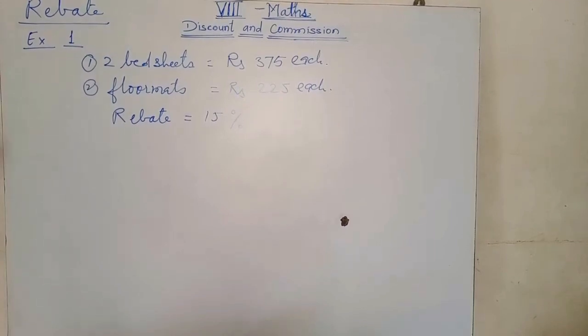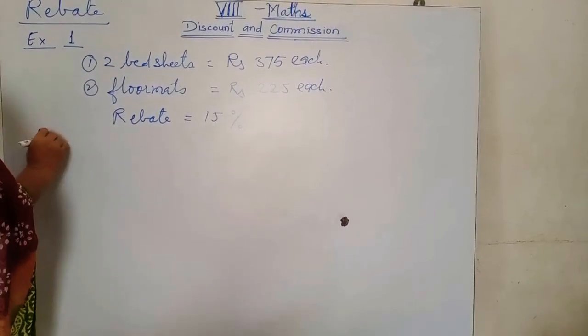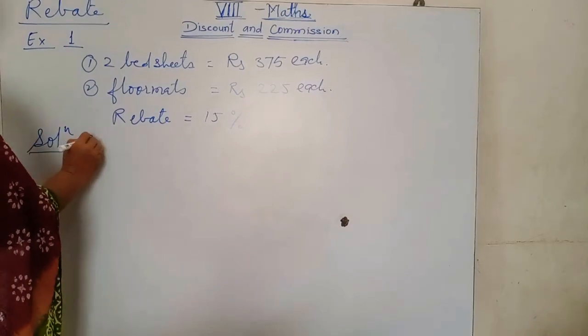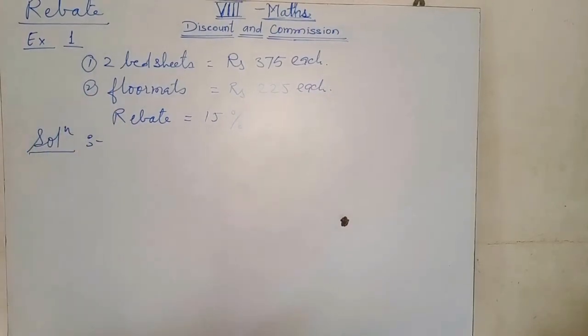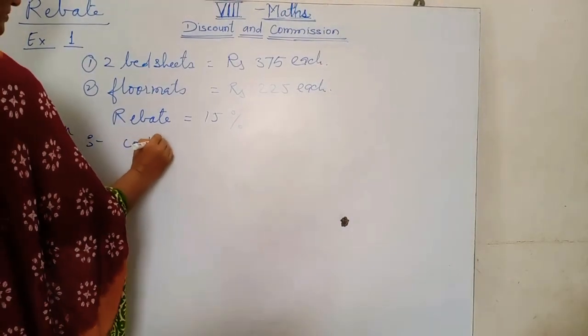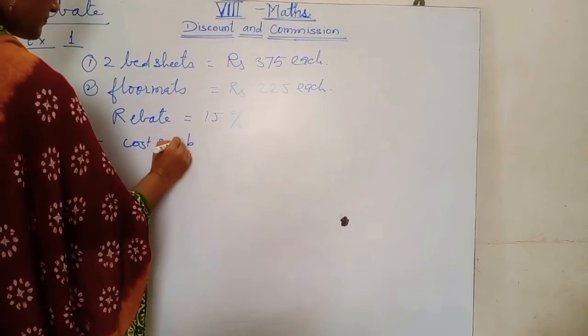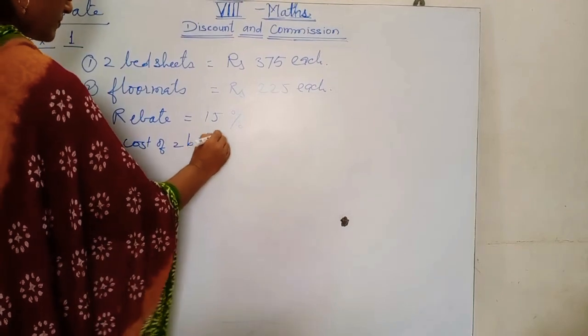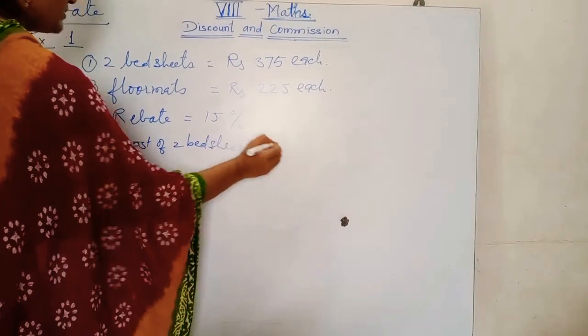Okay, now the solution. First of all, calculate the cost of 2 bed sheets.